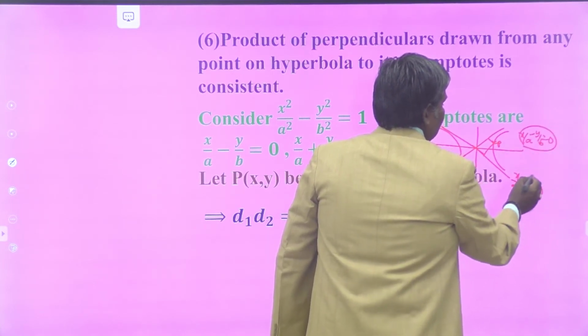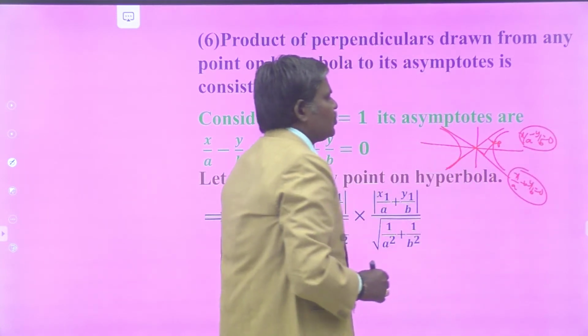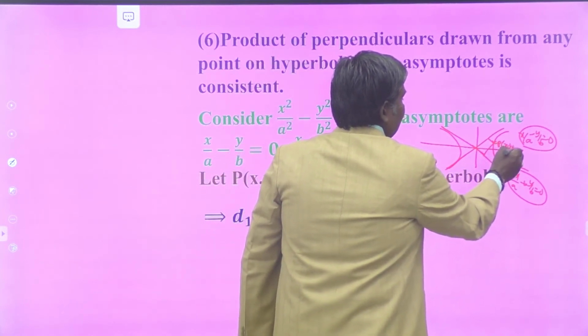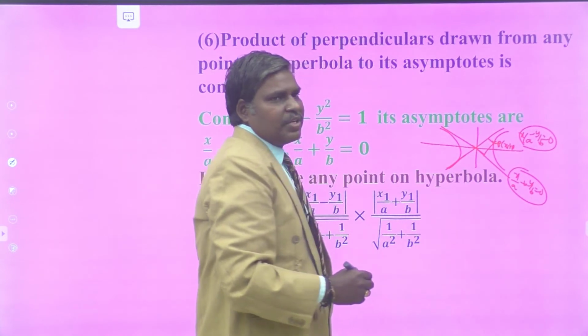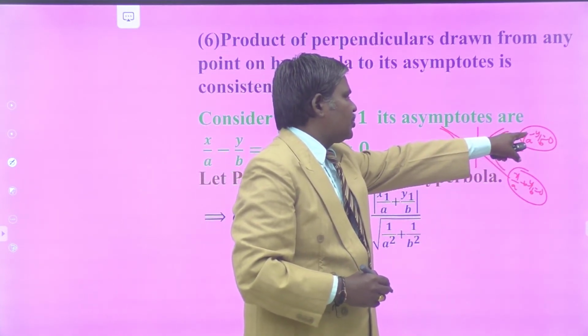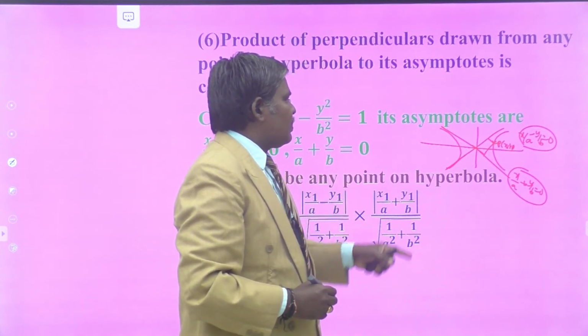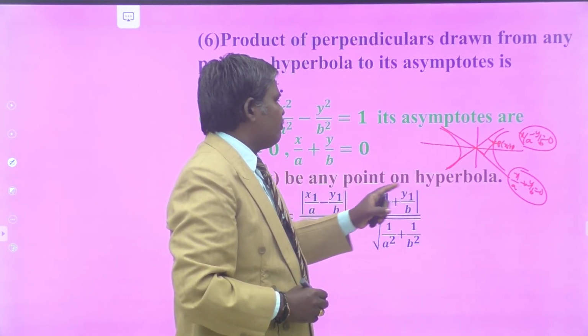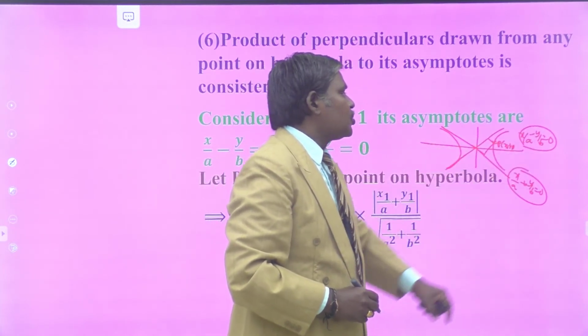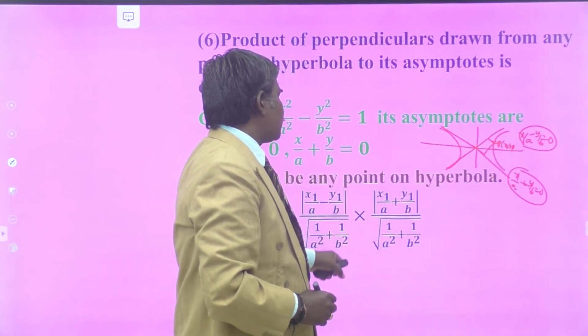These are the two equations of the asymptotes of the hyperbola. Suppose your point is x1 comma y1. The perpendicular distance is a x1 plus b y1 plus c by root of a square plus b square. So for x1, y1 to that line, it is x1 by a minus y1 by b divided by root of the coefficient of x square plus the coefficient of y square, that is 1 by a square plus 1 by b square.